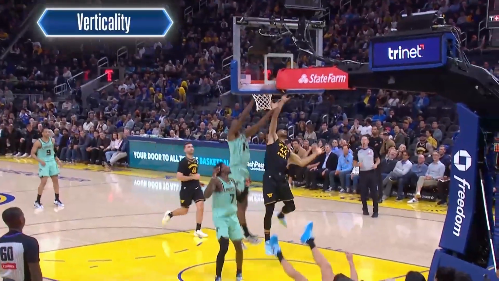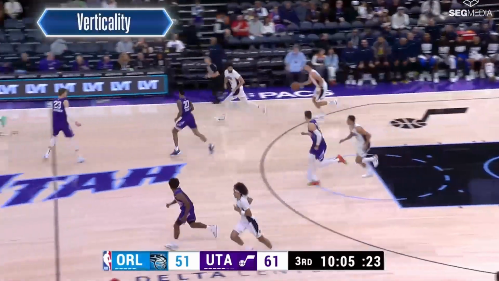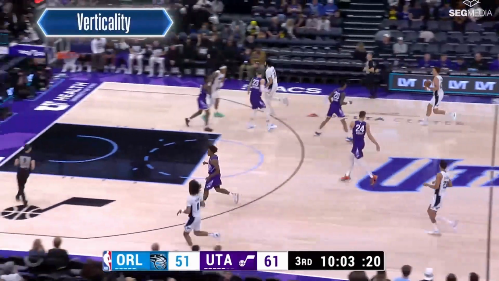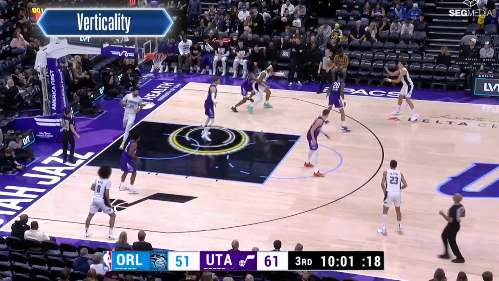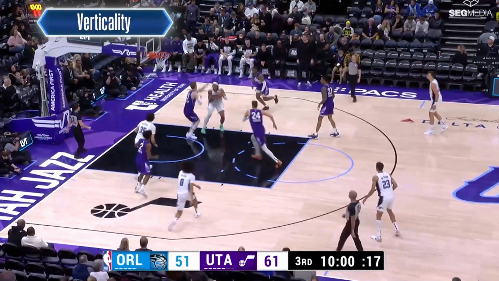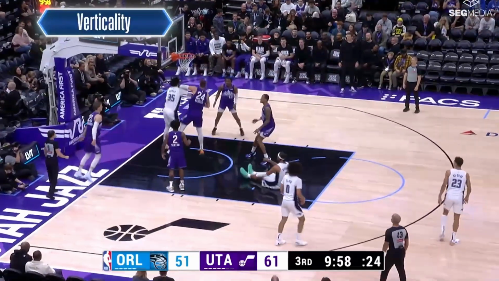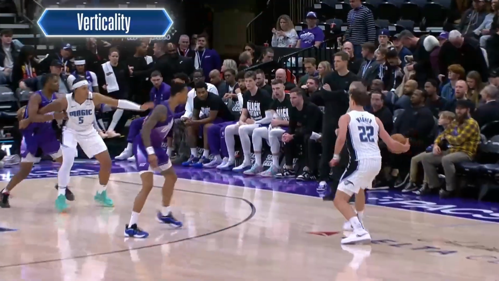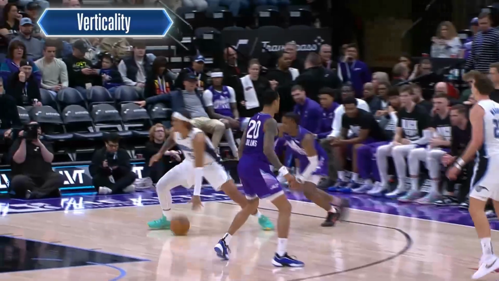a play-on situation. On this next play, we will see another example of legal verticality by the defensive player. The highlighted defender, Lauri Markkanen, establishes legal guarding position, and he then jumps straight up to contest the field goal attempt by the offensive player, Paolo Banchero.